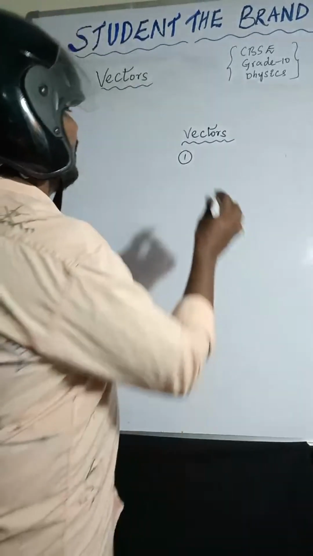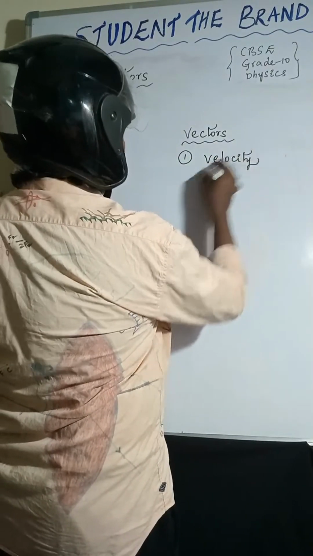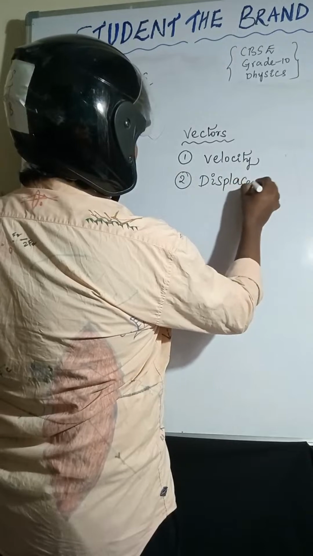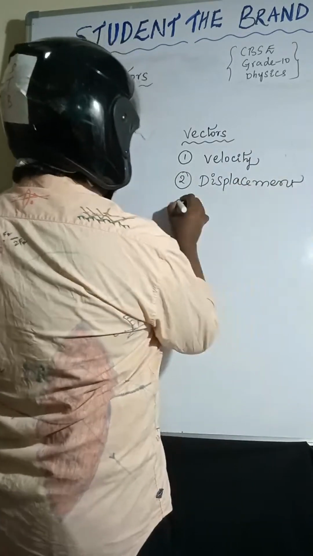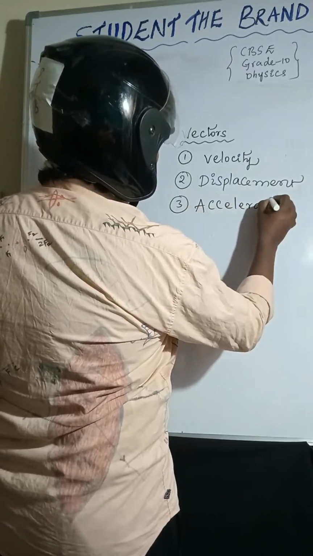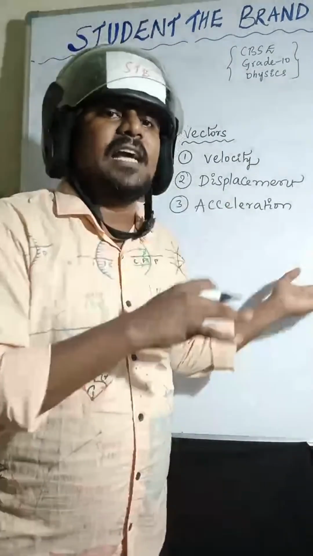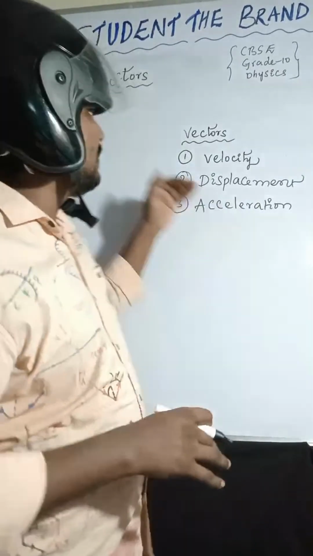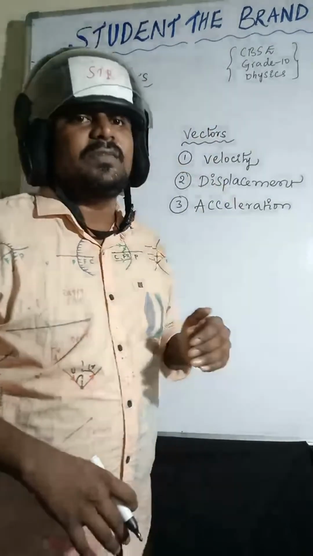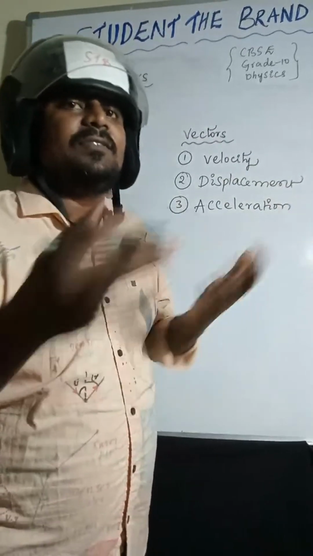Vector examples: velocity, displacement, and the third one, acceleration. The physical quantity which has both magnitude and direction is called a vector. Velocity is a vector, displacement is a vector, acceleration is a vector, because each has magnitude as well as direction.